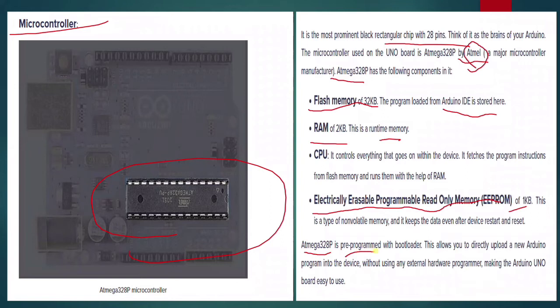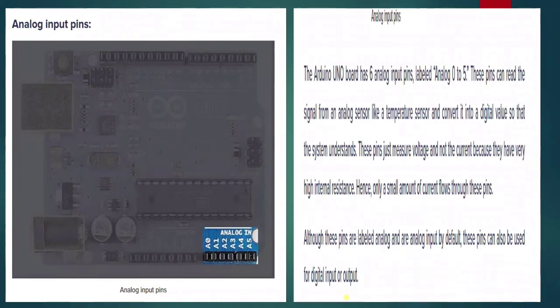The Mega 328P is pre-programmed with a bootloader. This allows you to directly upload a new Arduino program into the device without using any external hardware programmer, making the Arduino Uno board easy to use.